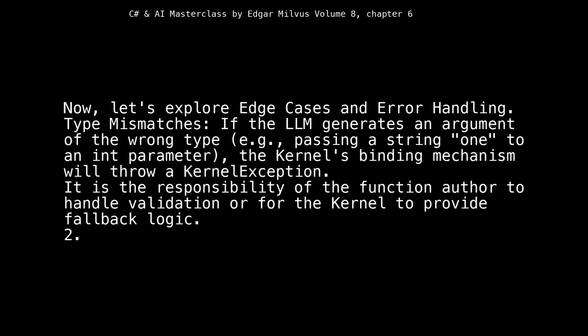Now, let's explore edge cases and error handling. 1. Type mismatches: if the LLM generates an argument of the wrong type, e.g., passing a string, "1", to an int parameter, the kernel's binding mechanism will throw a kernel exception. It is the responsibility of the function author to handle validation or for the kernel to provide fallback logic.